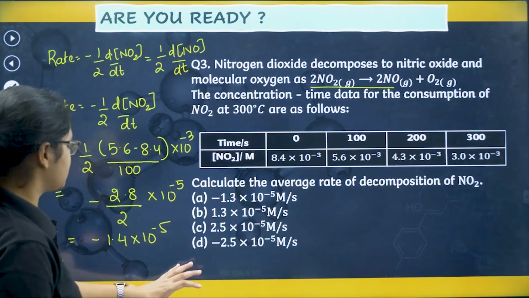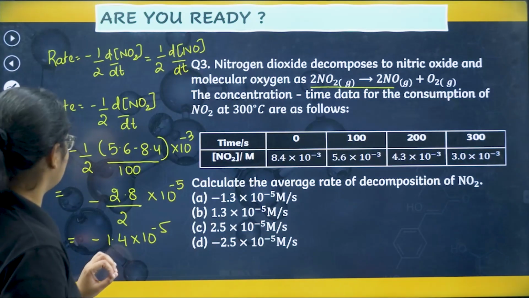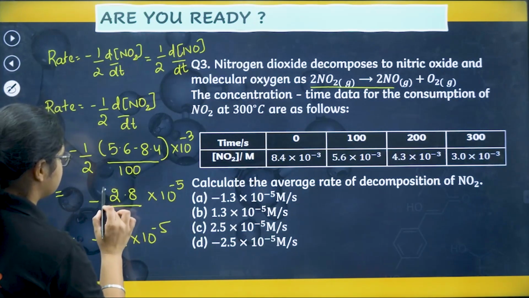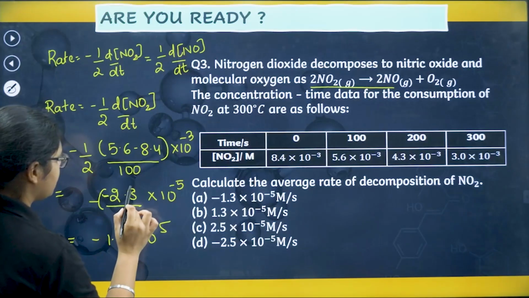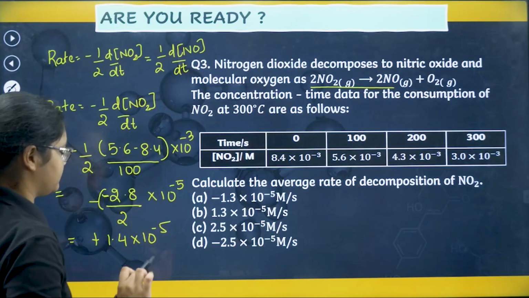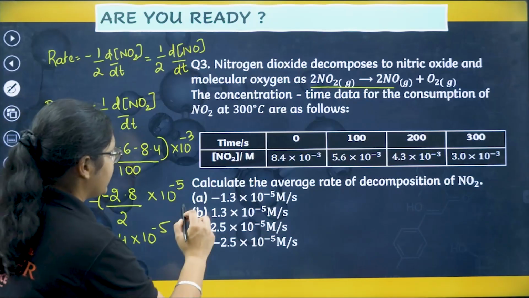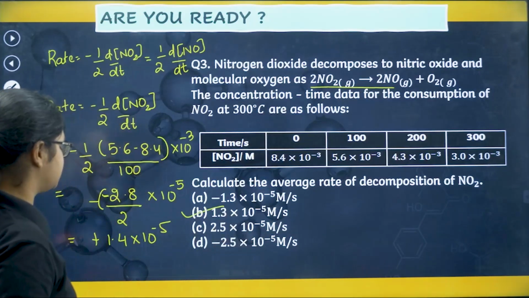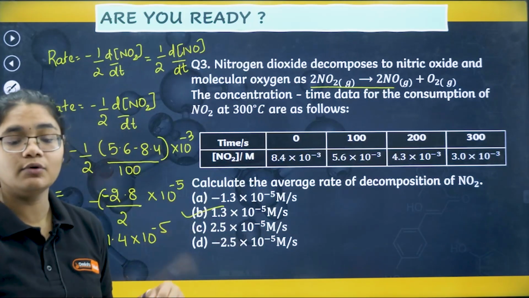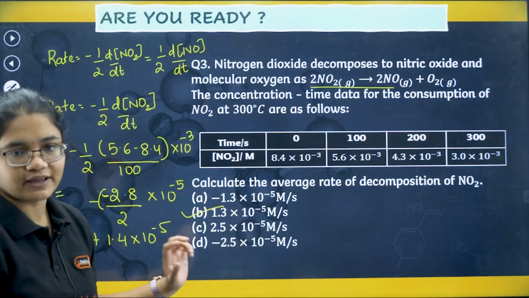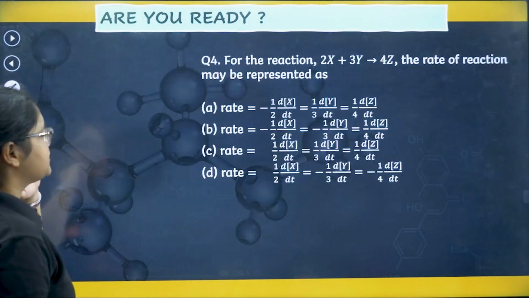So which is the nearest answer? Here I made a mistake. This one will give me negative here, so negative will come positive. Rate is never negative, so rate is always positive. So I'll get plus 1.3, which is the nearest answer, 1.3 into 10 to the power of minus 5. Okay. Next, question number 4.